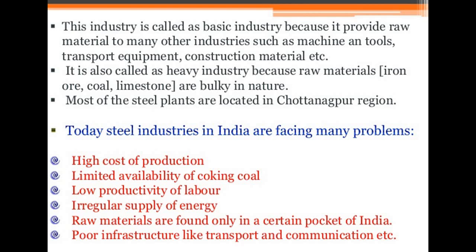Most of the steel plants are located in the Chota Nagpur region. Why? Because of the availability of raw material in peninsular India in good quality, and you will get most of the minerals in Madhya Pradesh, Chhattisgarh, Odisha and Jharkhand. That's why the main steel plants are located in the Chota Nagpur region.